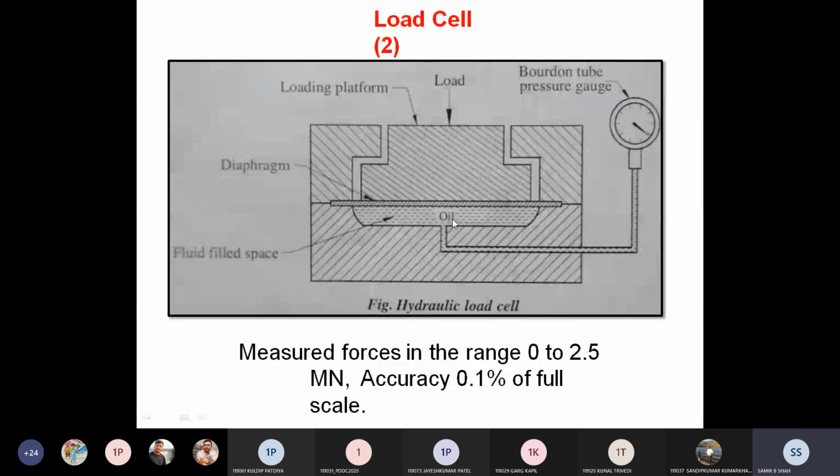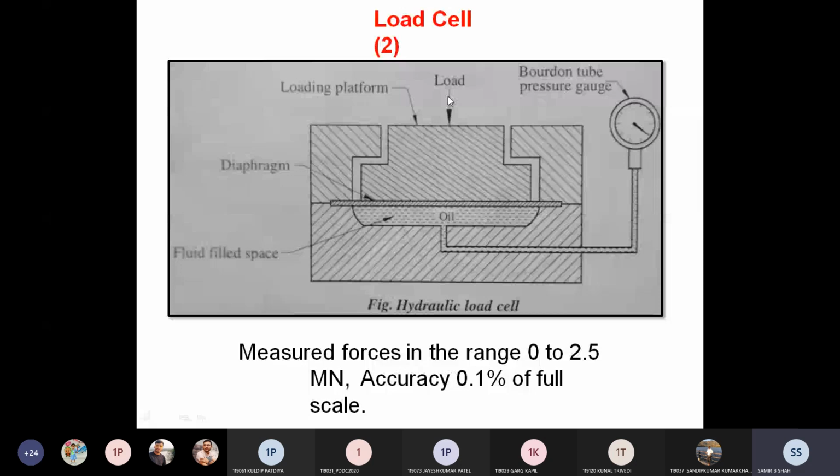That pressure directly contacts the plunger of the Bourdon tube, so whatever pressure is raised is directly given to us in the Bourdon tube pressure gauge with some indication of the reading, and that reading is directly proportional to our unknown load.